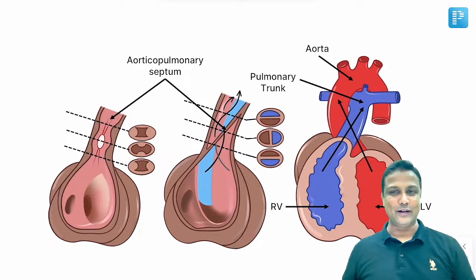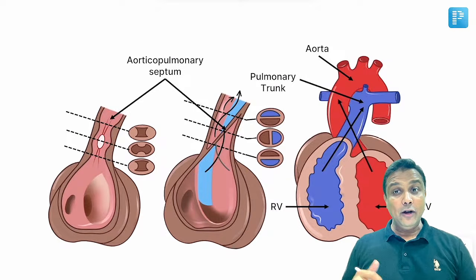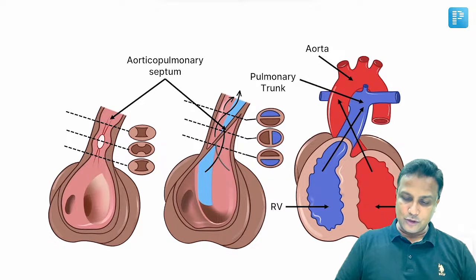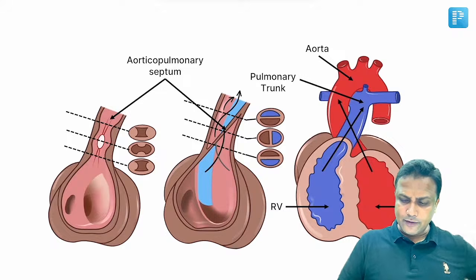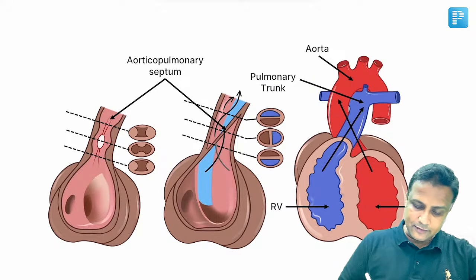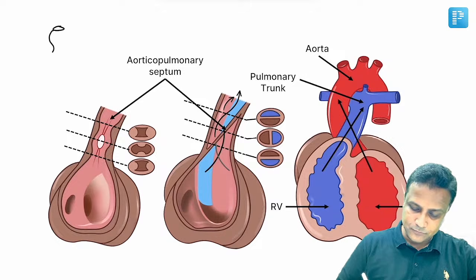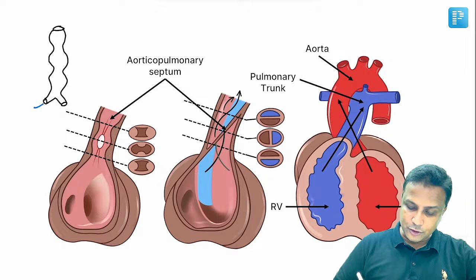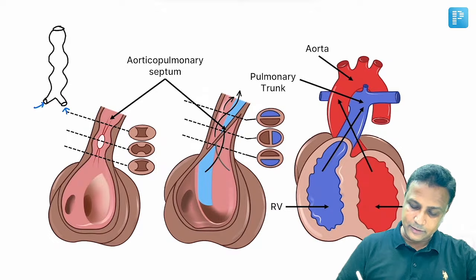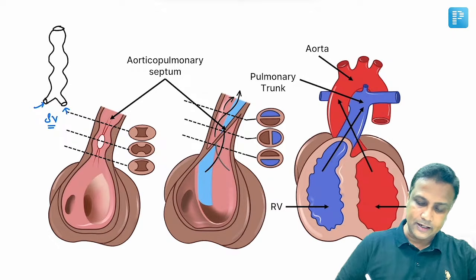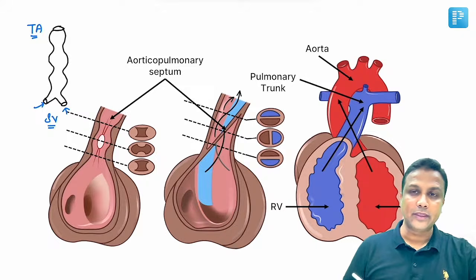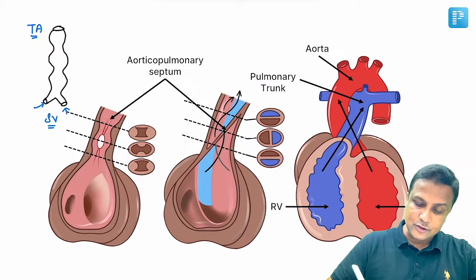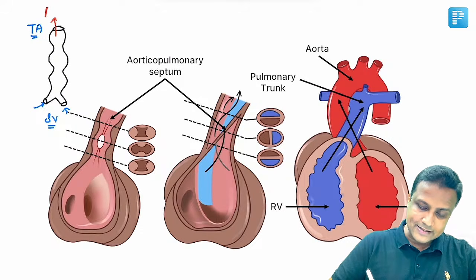Okay? Next one. Now, in the development of the heart, I want you to remember about the development of the heart, sir. You must have seen this diagram, the heart tube, which has three dilatations. There will be like three dilatations here. Now this part from where we are going to get the blood inside the heart, that will be the sinus venosus, and this will be truncus arteriosus. Truncus arteriosus is the one which is going to form two blood vessels, sir. Ascending aorta, and it is also going to form the pulmonary trunk.